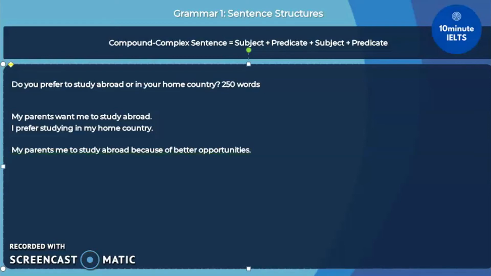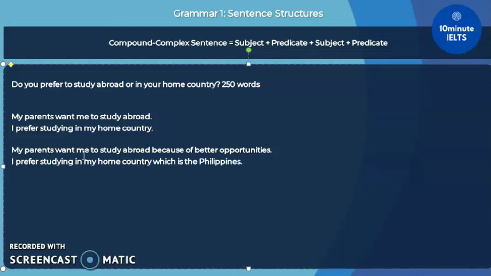Let's do the same for the other sentence. I prefer studying in my home country, which is the Philippines. Now that I have two complex sentences, let's make this compound by taking out the period and using the conjunction "but."